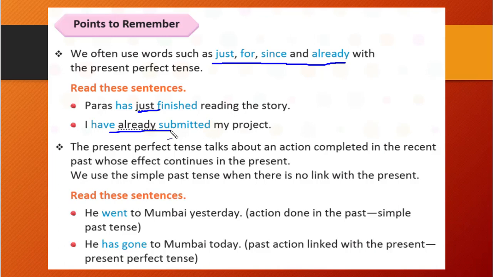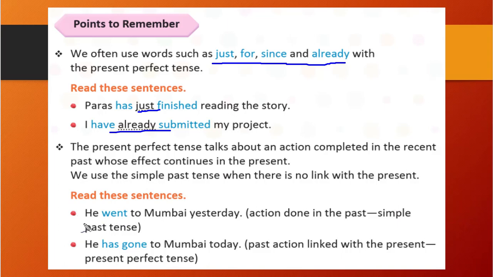The present perfect tense talks about an action completed in the recent past whose effect continues in the present. It means something you have finished, the work is finished, but its effect is still there. That time we will use present perfect tense.